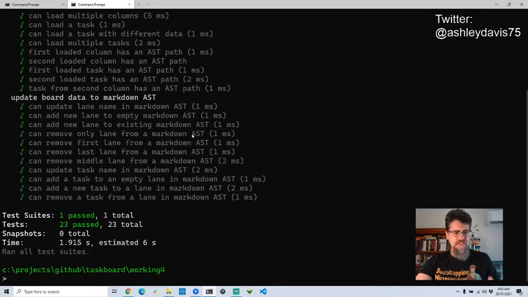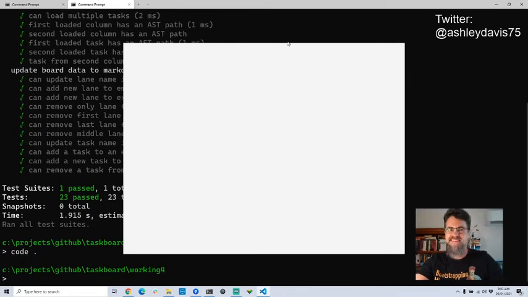There's a bunch of tests there. They're all passing, so I'm starting off from a suite of passing tests, which is a good place to start from. And I'm just going to open Visual Studio Code on this directory. In Windows at least, you can type in code dot to get to that.